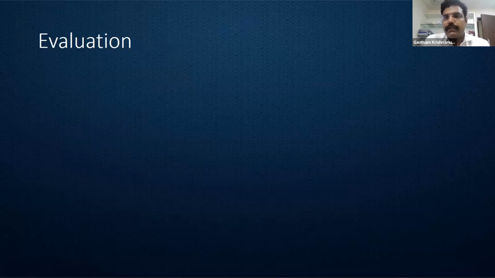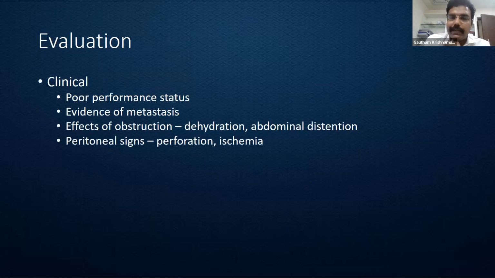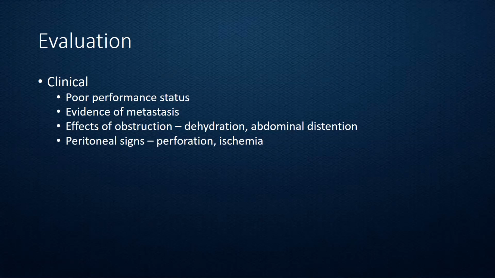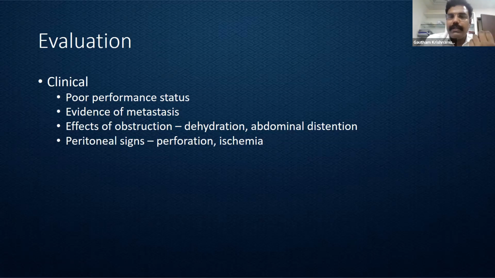So what are the things we like to evaluate? First, the clinical assessment. Generally, as I said, they are likely to have poor performance status, but not necessarily always. Sometimes we might get a clue with respect to evidence of metastasis. So never hesitate to palpate the supraclavicular node, or the inguinal lymph node in case of a rectal malignancy, or even sometimes a per-rectal examination can help us find any peritoneal deposits.